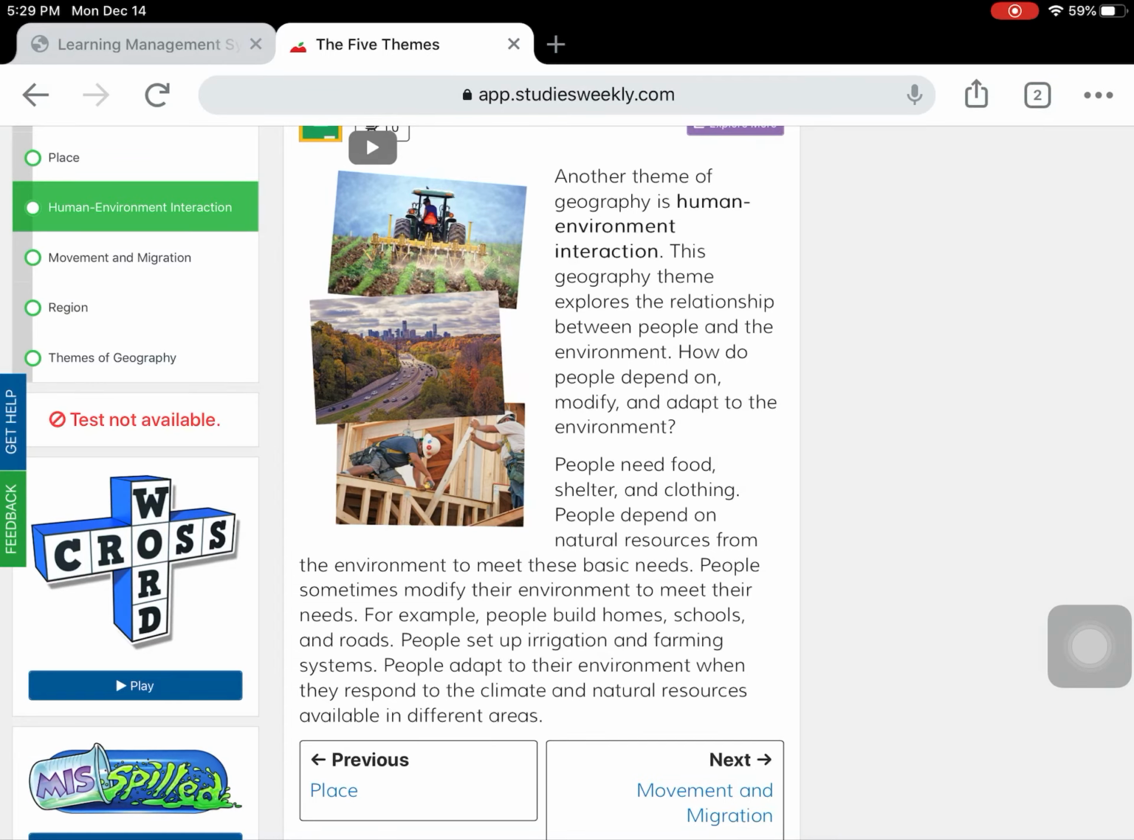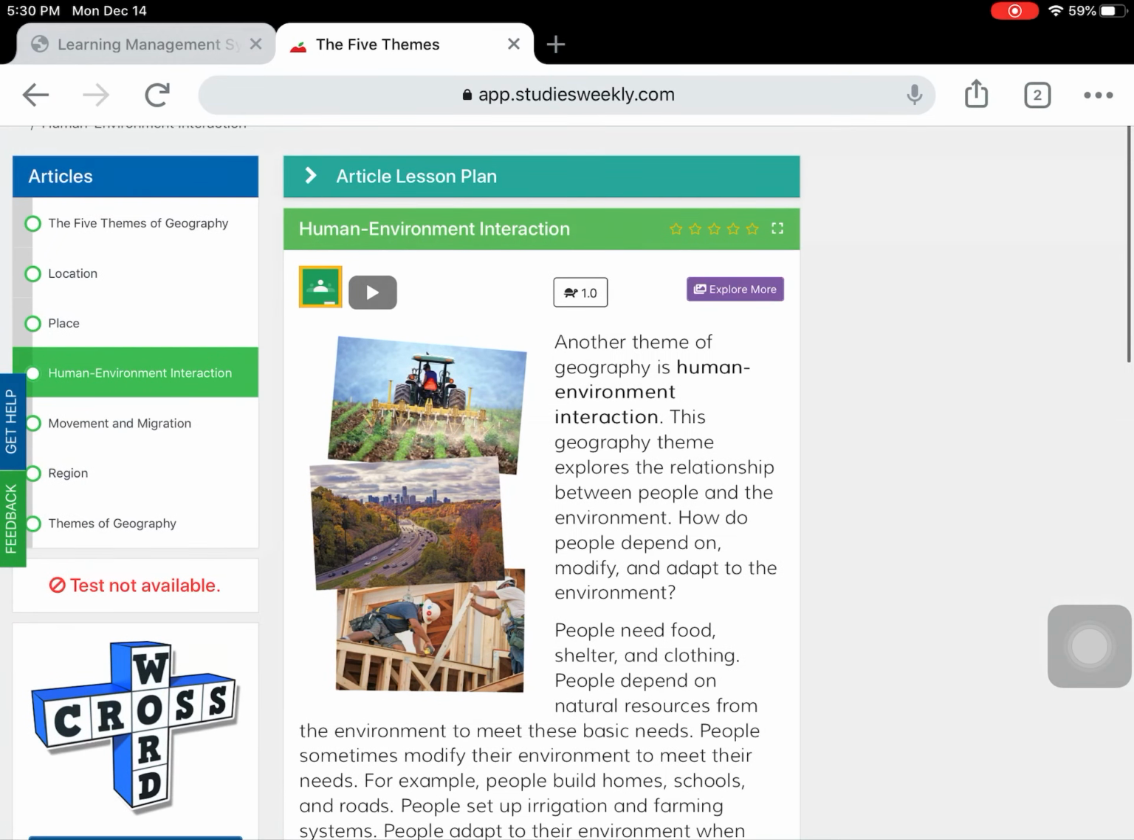So for example, think about where you live right now. If you live in a house or if you live in an apartment, that is built using wood. Where does wood come from? We get our wood from trees. So we use trees, which are from our environment, in order to help us build our homes. This is part of us modifying our environment in order to survive, because we know our basic needs are food, shelter, and clothing in order to survive in an area. We talked about that a little bit yesterday when we talked about place.